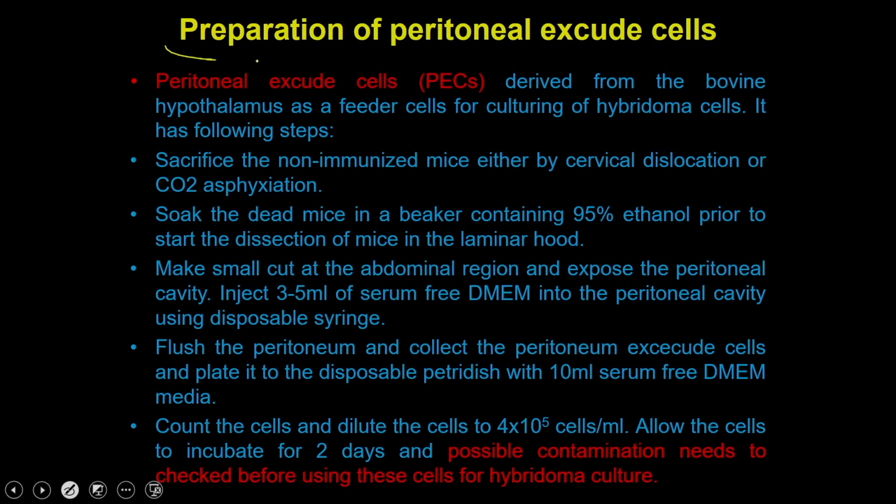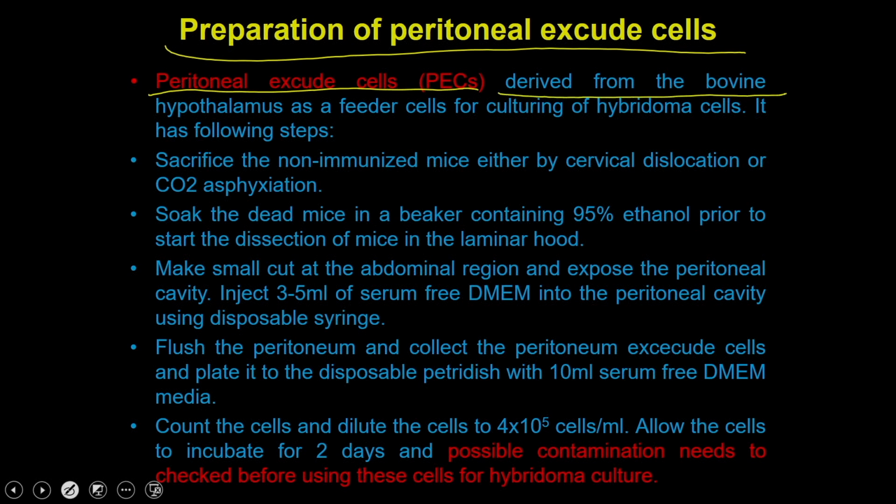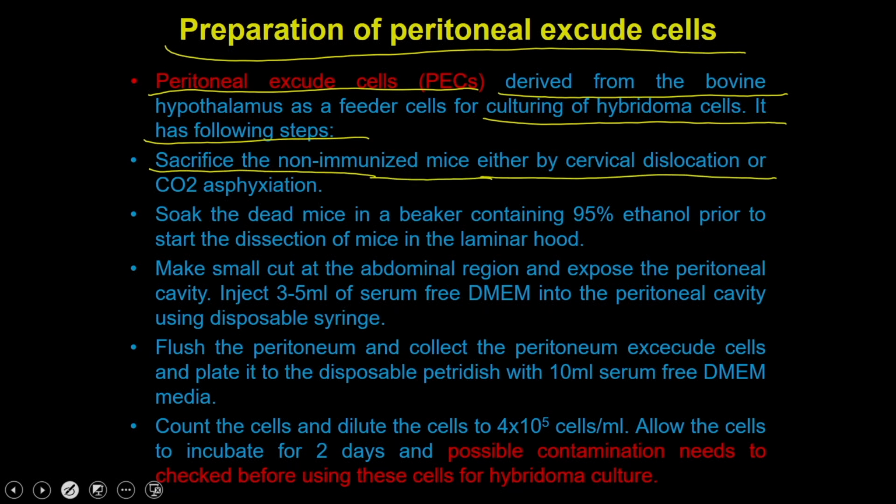Before going into the hybridoma preparation, you have to prepare the peritoneal exudate cells. These peritoneal exudate cells are the feeder cells which are required for culturing the hybridoma cells, and preparing them has multiple steps. First, you have to sacrifice the non-immunized mice either by cervical dislocation or CO2 asphyxiation.